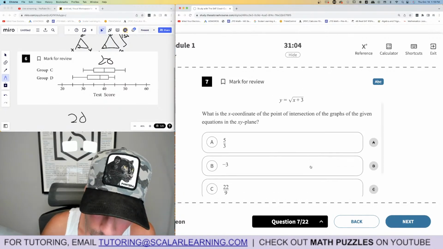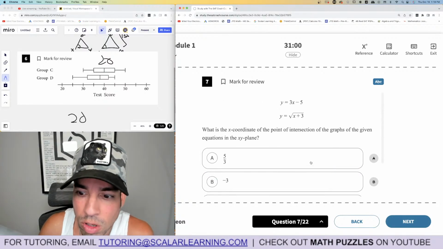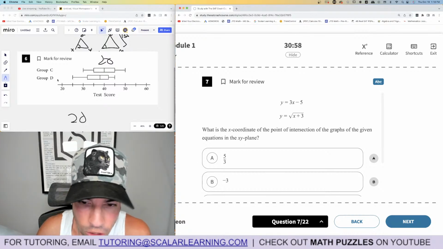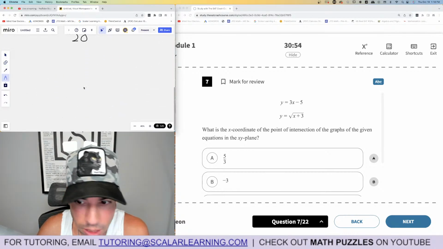Wait, did I skip one? Uh-oh. What did I do? Oh, yeah. I accidentally skipped 7. All right, what is the x-coordinate of the point of intersection? Okay. Point of intersection is where these two are equal to each other. So let's set them equal to each other by a little substitution.